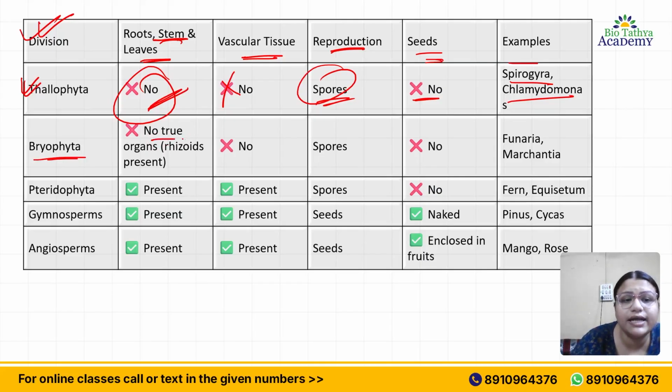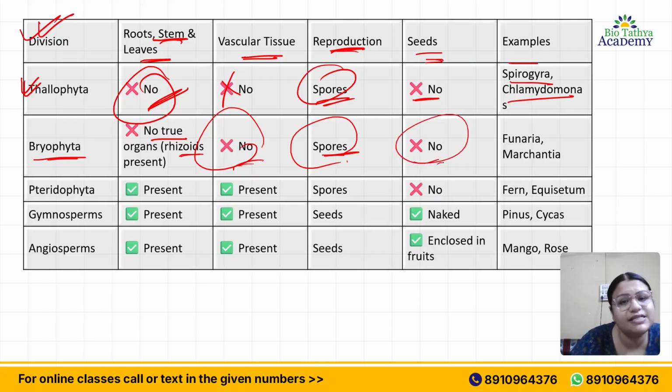Okay, coming to Bryophyta, do they contain roots? No, they do not contain true roots. Instead, they contain rhizoids. Do they contain vascular tissues? A big no. They reproduce by spores, and they do not contain seeds as well. Examples: Funaria, Marchantia.